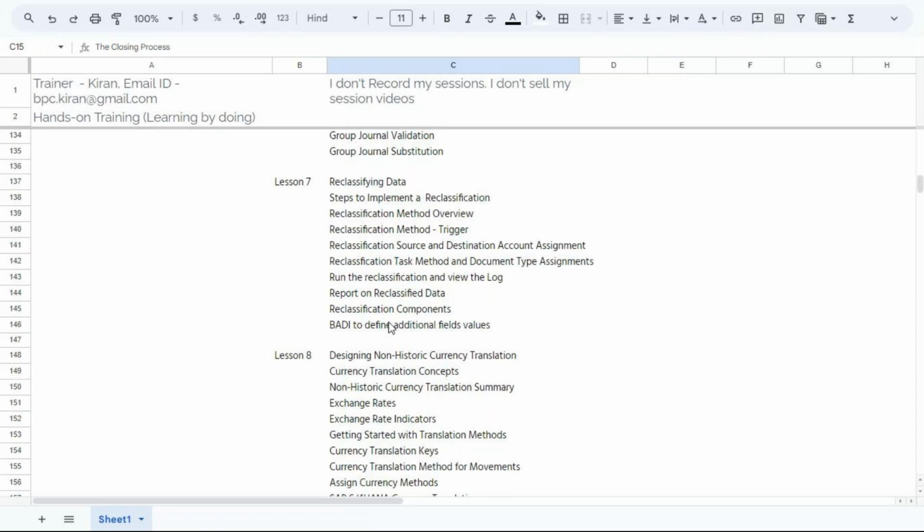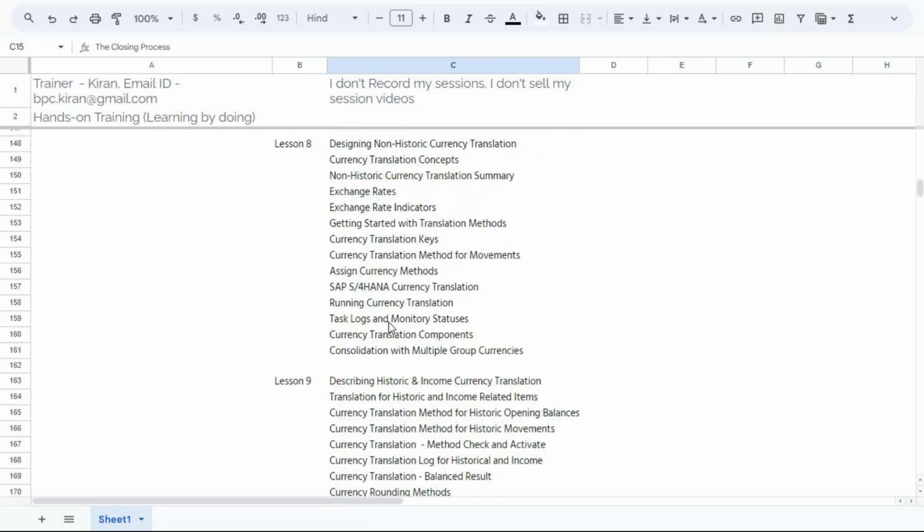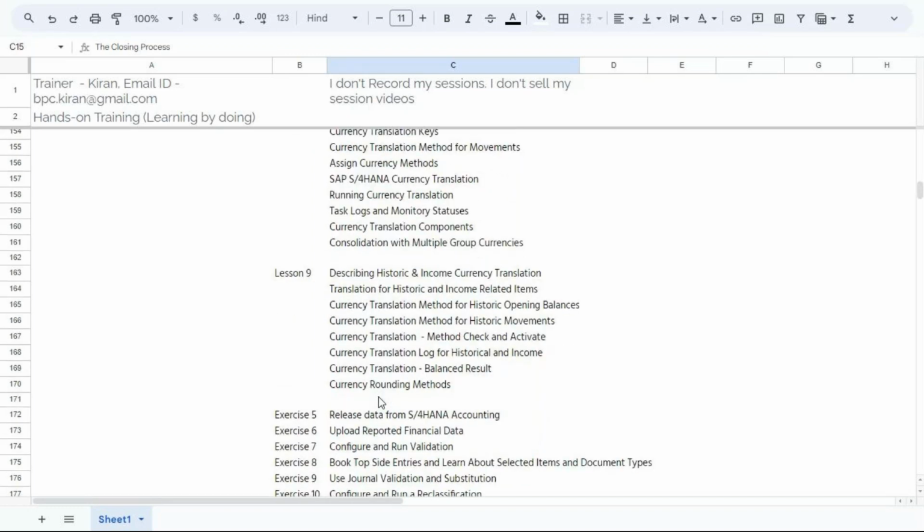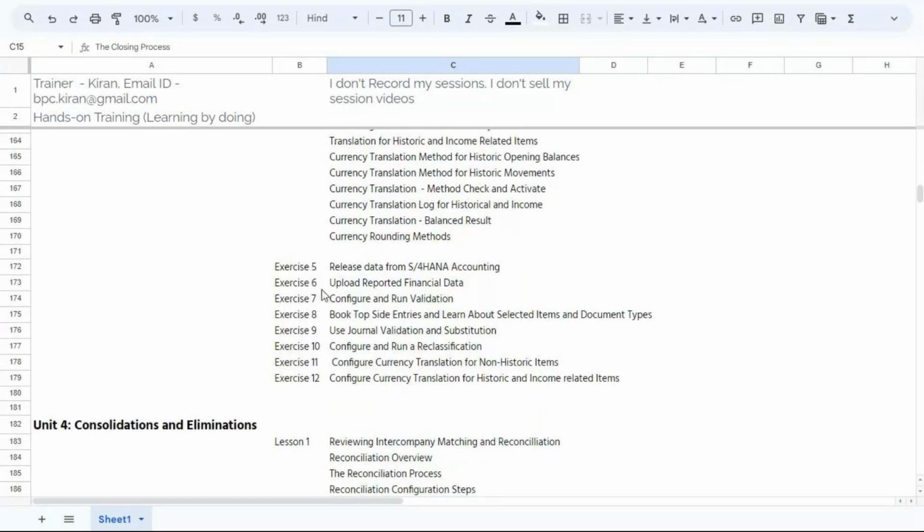And currency translation. Currency translation has two types, non-historical currency translation and historical account currency translation. We are going to understand what is the difference between non-historical and historical, how the differences are calculated, how those are posted. Those we are going to understand, and all the exercises we are executing in the system, and whatever test data you need for this, I'm going to provide.